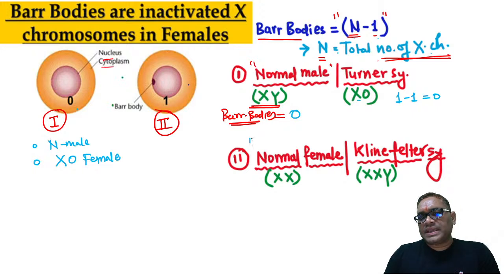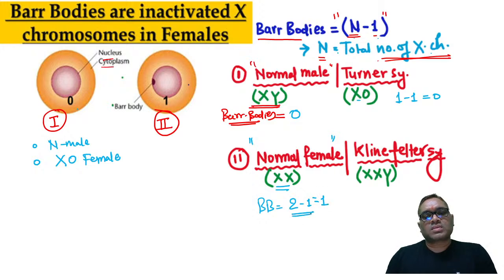But when we are going to see a normal female, right? Normal female is having double X chromosome. So how many bar bodies will be present here? 2 minus 1 equal to 1 bar body, right? So you can see 1 bar body is visible. So this can be the normal female.